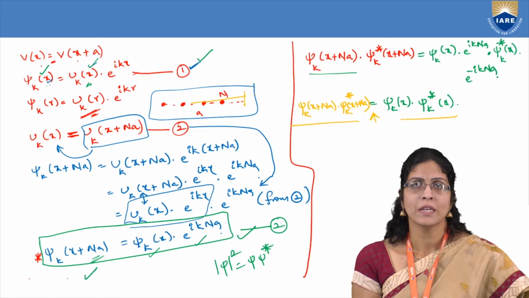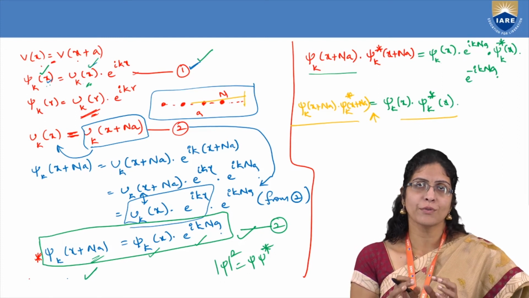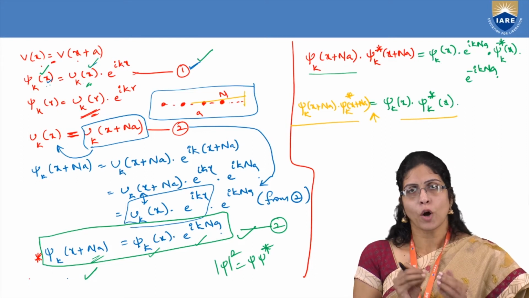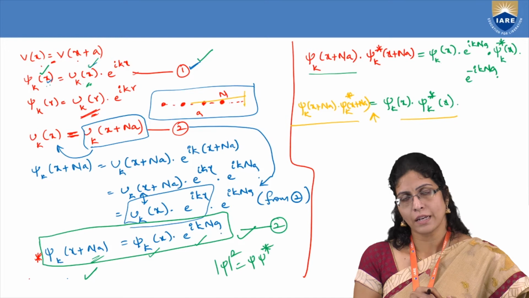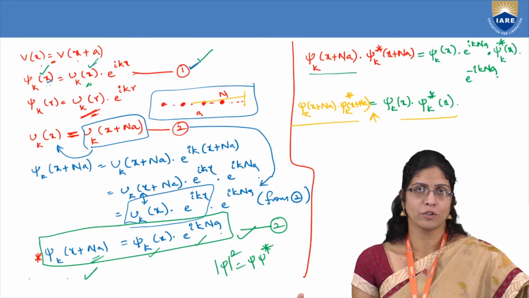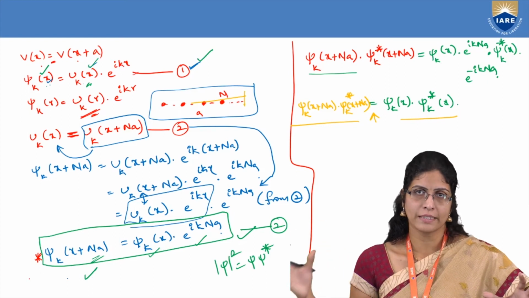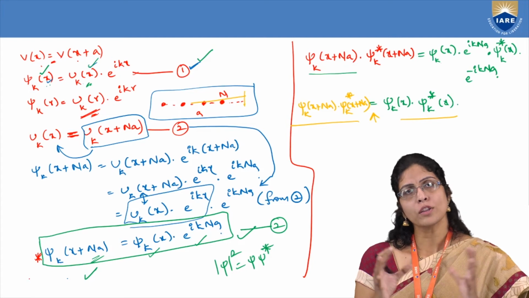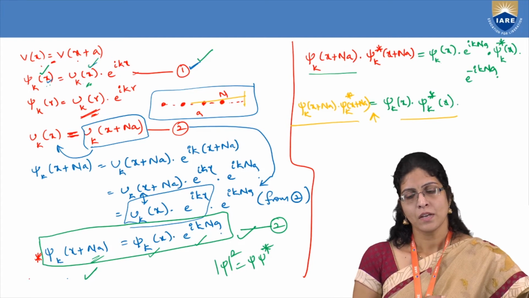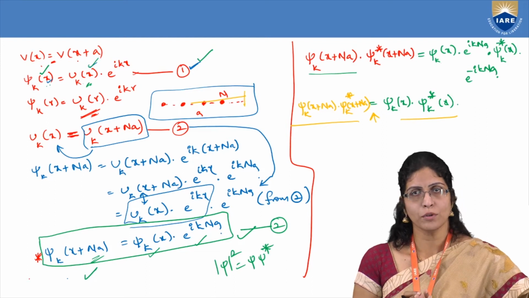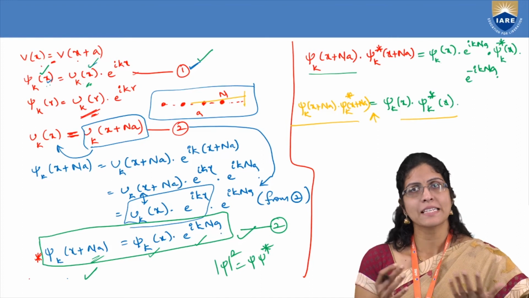So if you are writing the Bloch function in terms of the periodicity, the probability of finding the electron at x should be the same even if you take n number of atoms along the a axis. So the existence of the electron is the same all throughout the lattice. This is a very good derivation of Bloch's theorem which you have to understand. If you relate this with my previous slides, it will be the same.